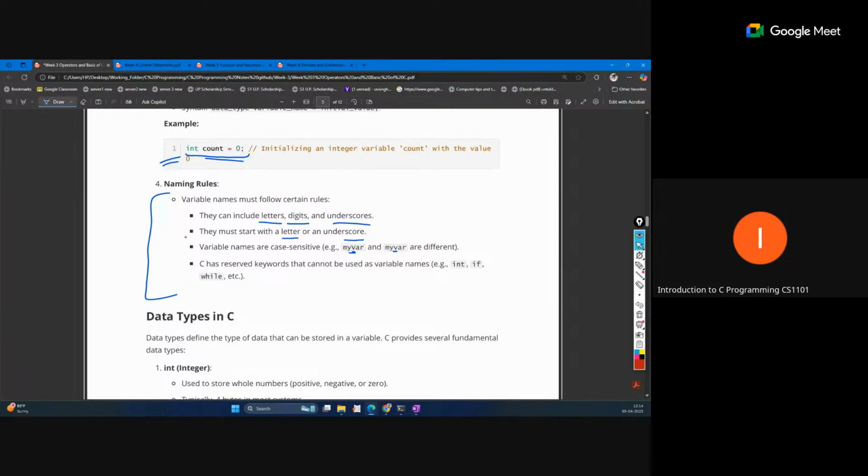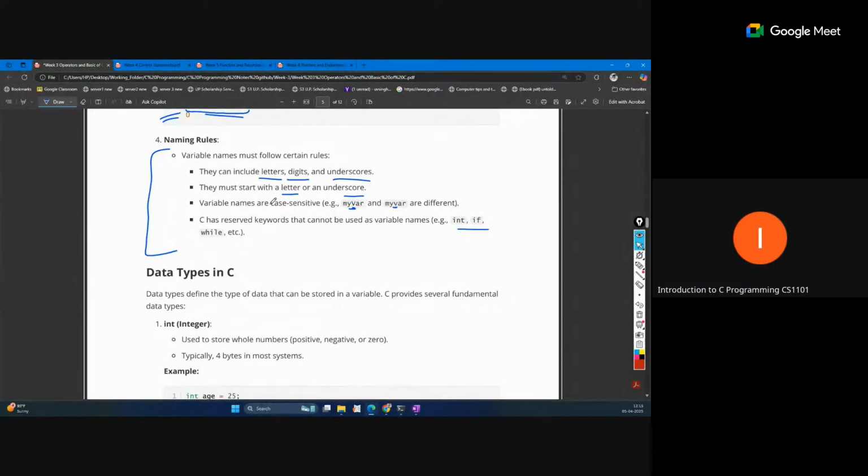The characters are the same, but upper and lower case makes them different. C has reserved keywords that cannot be used as variable names, which we have already discussed. This naming rule also applies to any user-defined names, like a structure name or function name, anything which the user defines.